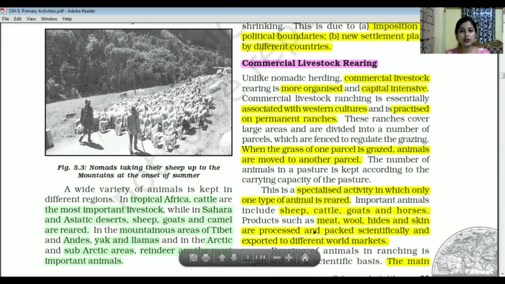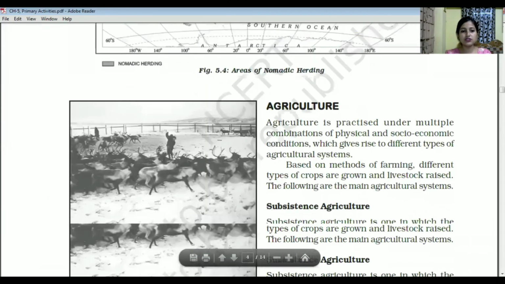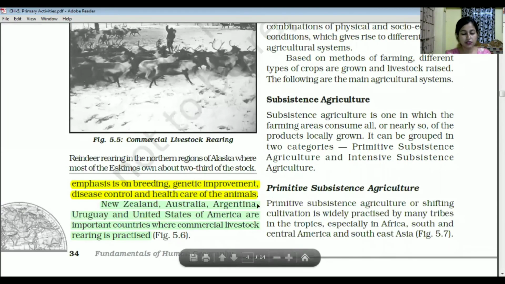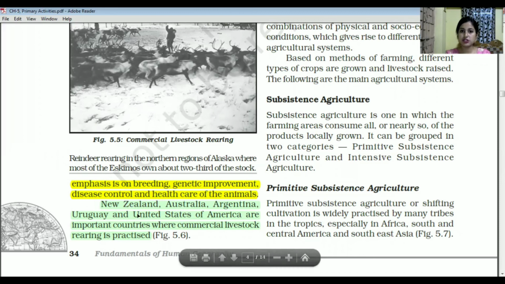All these are processed in a scientific, proper way, then packed, and finally exported to different world markets. The main emphasis in this kind of livestock rearing is given to breeding, genetic improvement, disease control, and healthcare of animals. Again, some regions are mentioned, like New Zealand, Australia, Argentina, Uruguay, and the United States of America, as important countries where commercial livestock rearing is practiced.